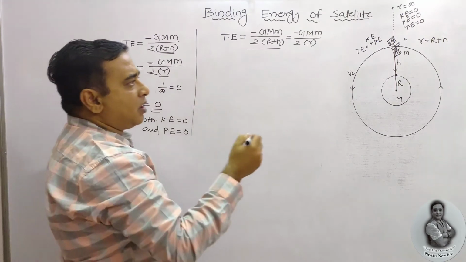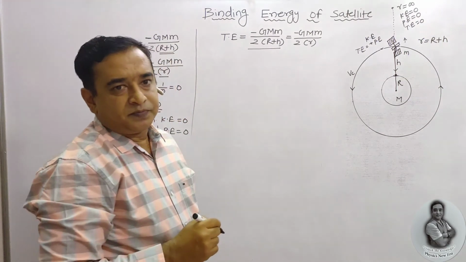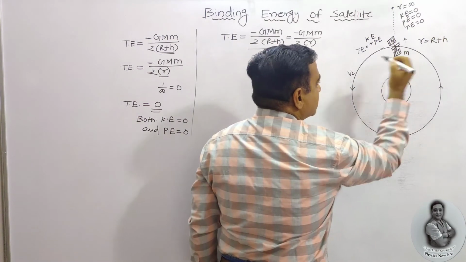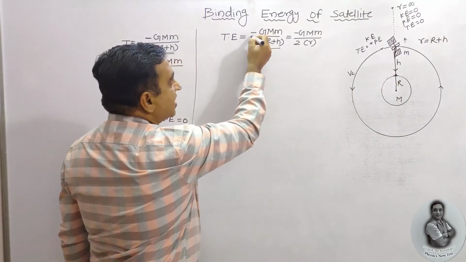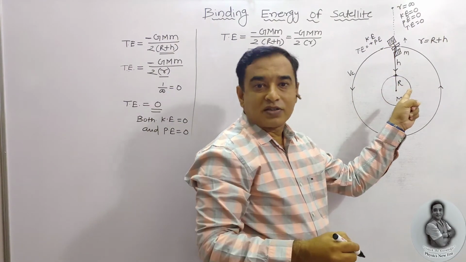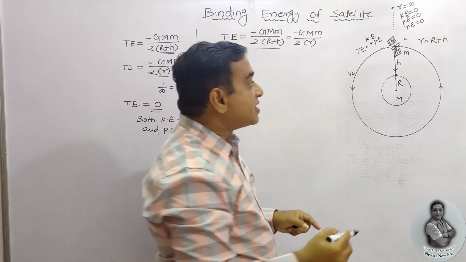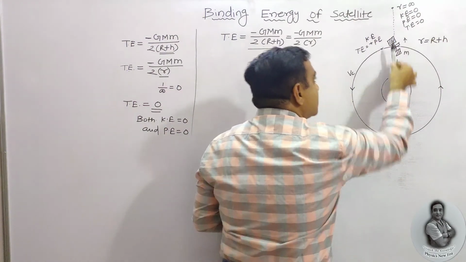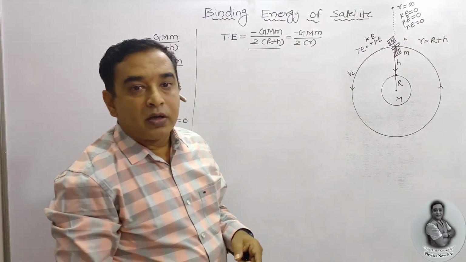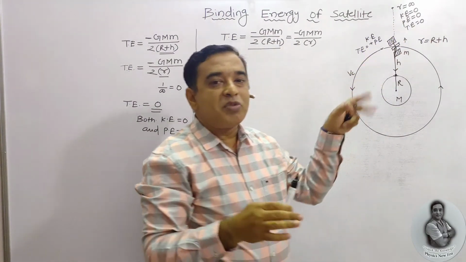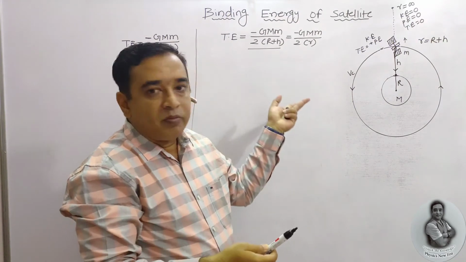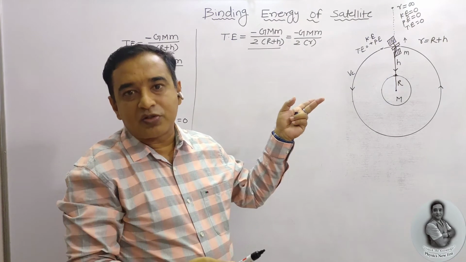So what about this binding energy? Now it is bound to the earth. This negative sign indicates it is bound to the earth and its direction is toward the center of the earth. But the same energy, if given in the opposite direction, is the minimum energy given to the satellite so that it will escape from the earth's gravitational field.